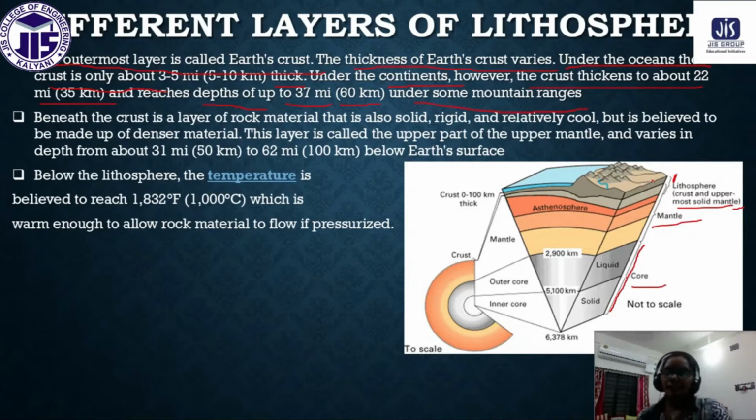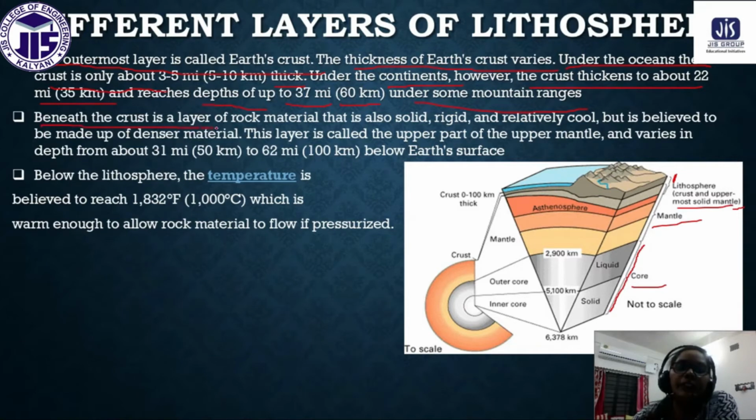We have the earth surface, and its thickness is different from zone to zone. That is called the crust. Next, below the crust we have the mantle.